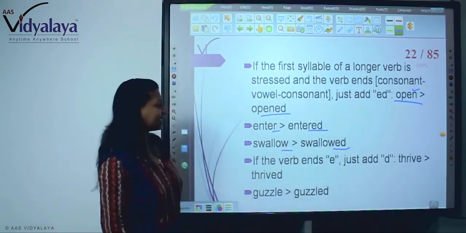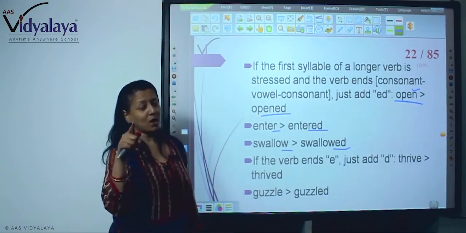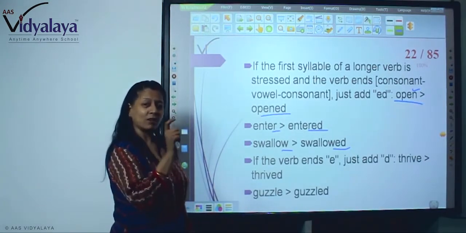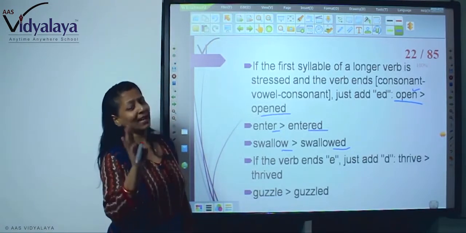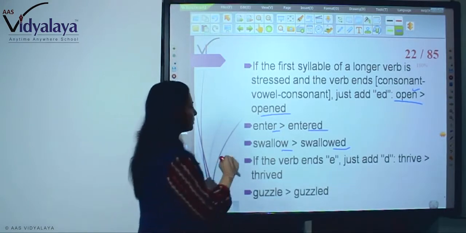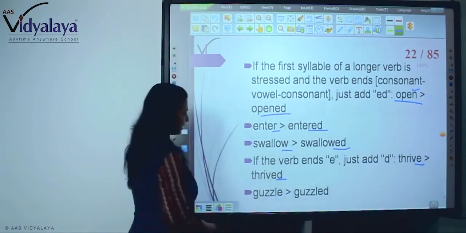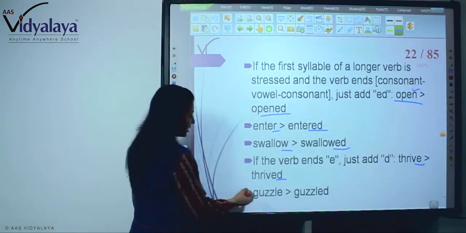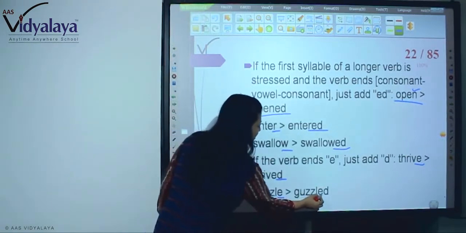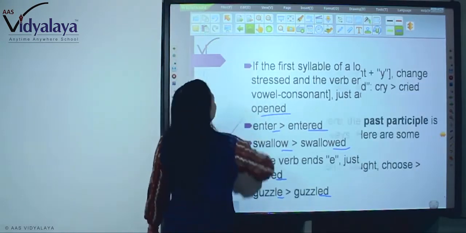Now, if the verb ends in E, just add D. Because when E is already there, you only add D. You don't have to write double E. For example, tried. E is already there in the spelling, so you only write D. Guzzle, E is there, so guzzled. Only D you need to write.